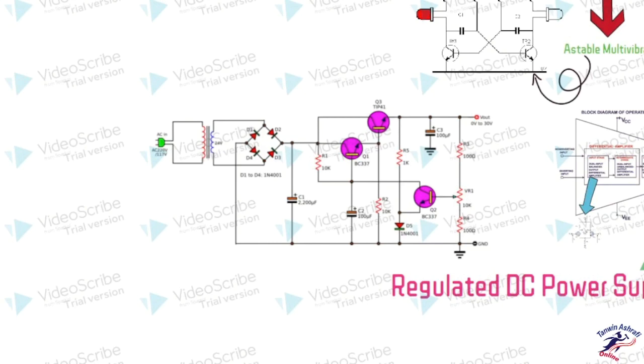We can vary the voltage between 0 to 30 volts. So we are using different transistors here, and the number of transistors increases as we go up in our circuitry.